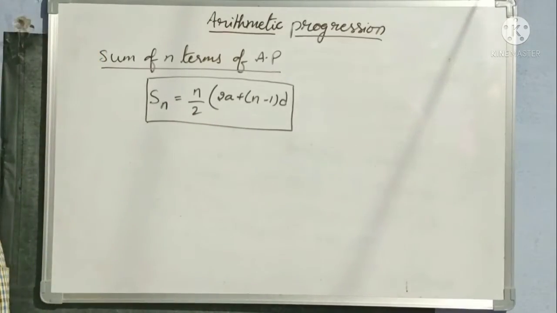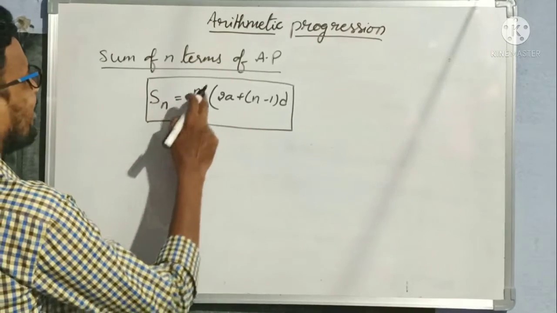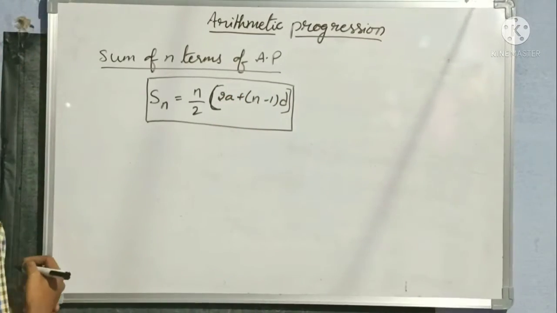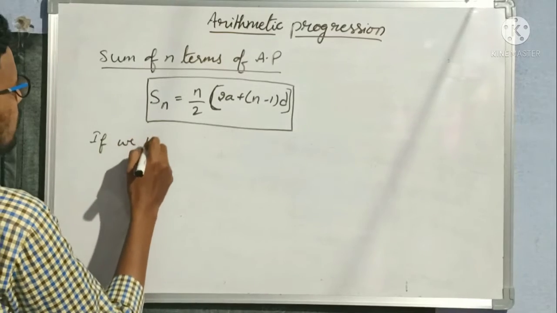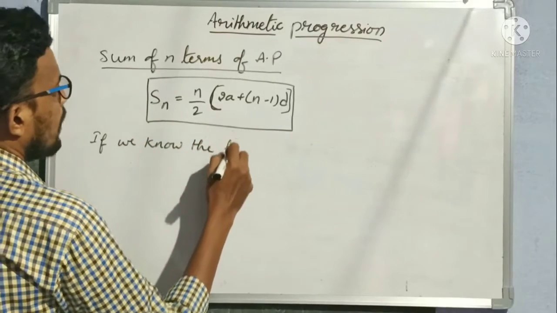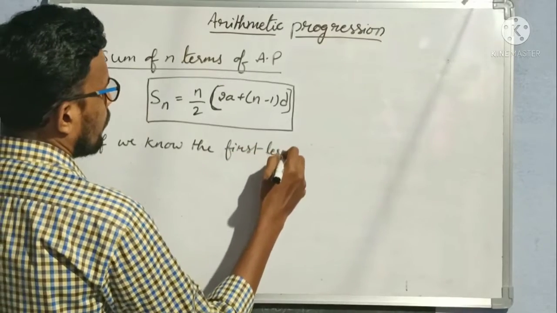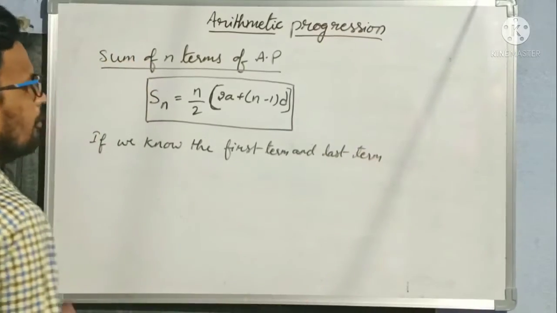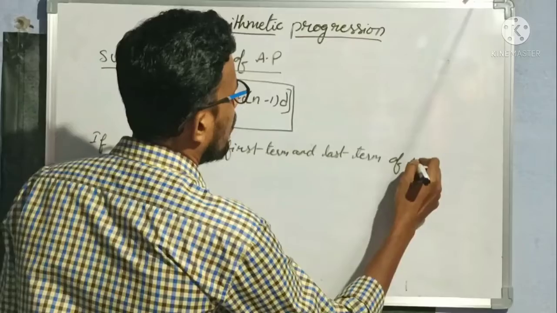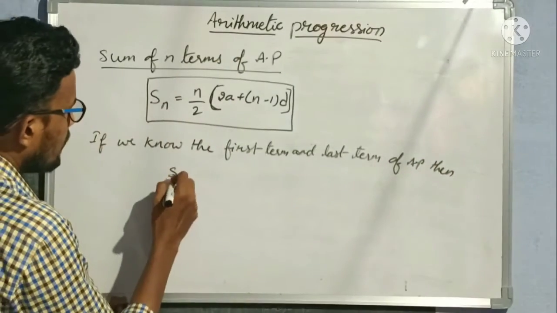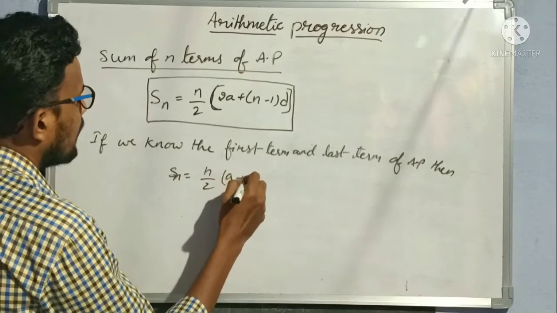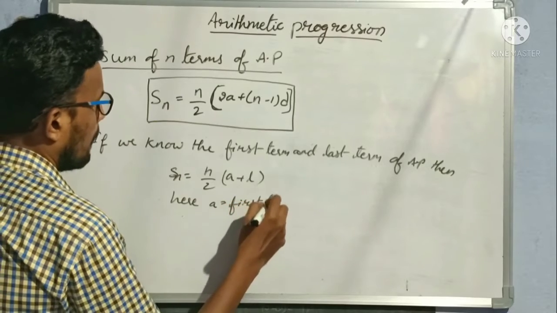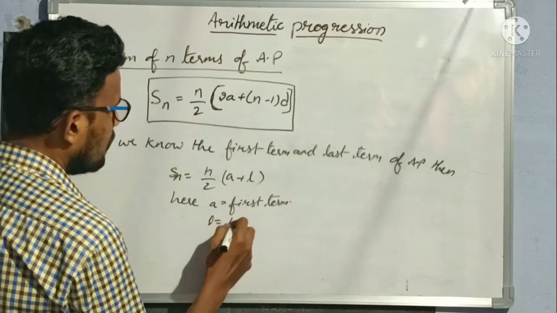Sum of n terms of an AP is equal to n by 2 of 2a plus n minus 1 into d. If we know the first term and last term of the AP, then Sn is equal to n by 2 of a plus l. Here a is equal to the first term and l is equal to the last term.